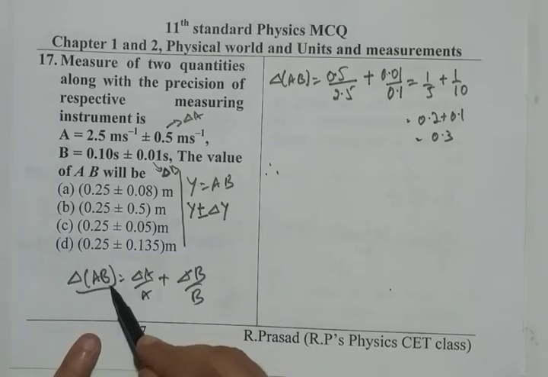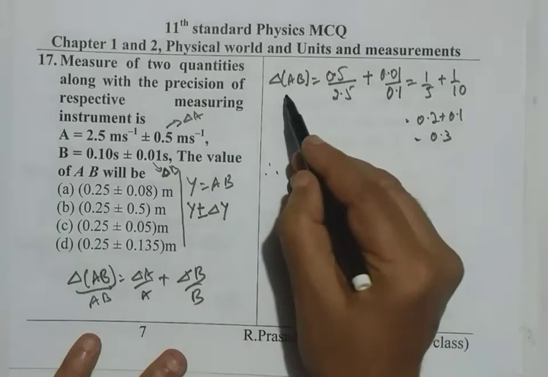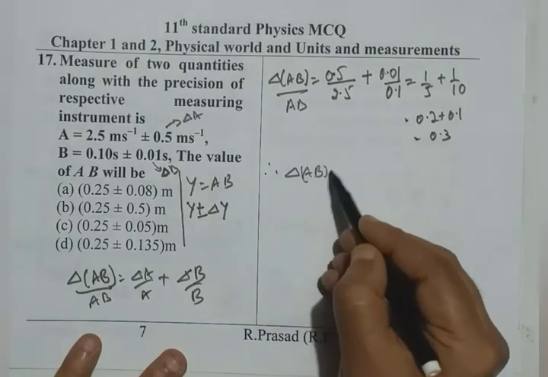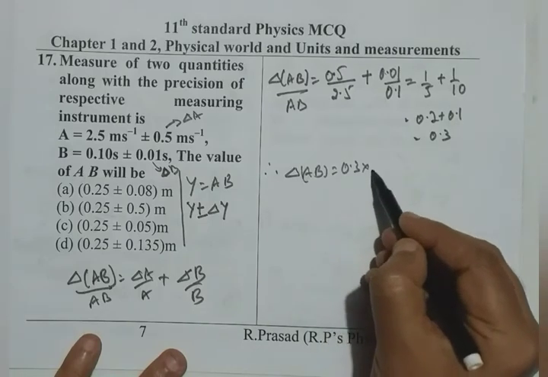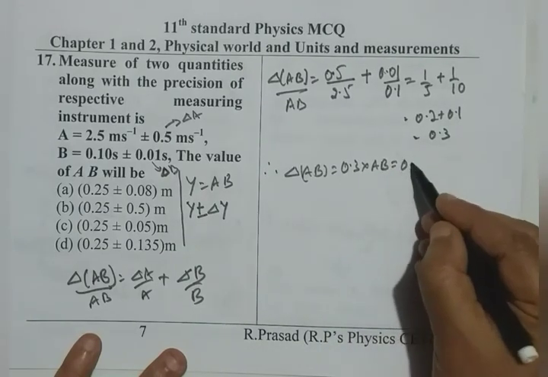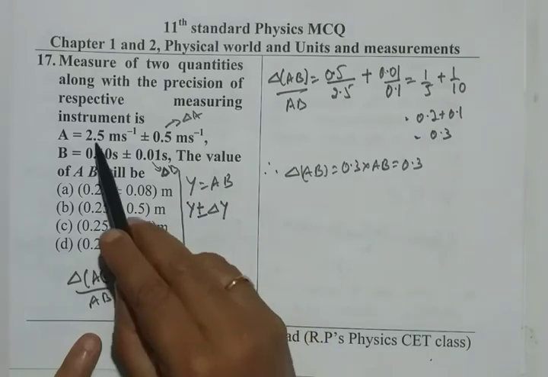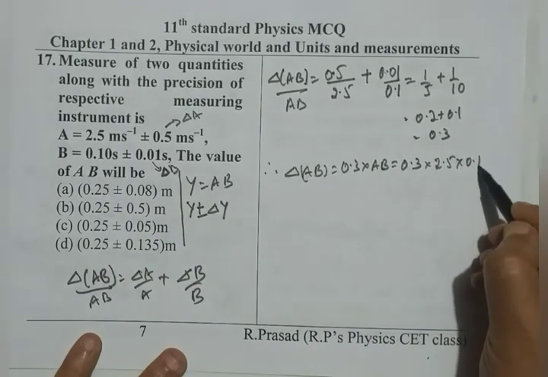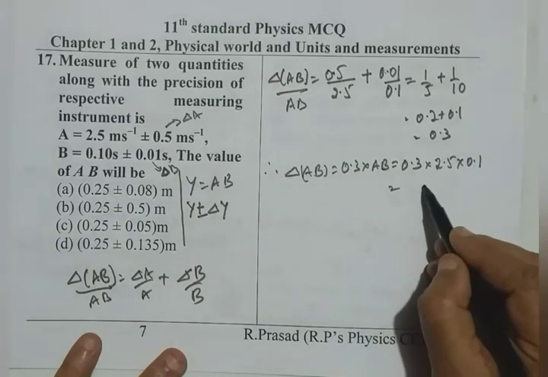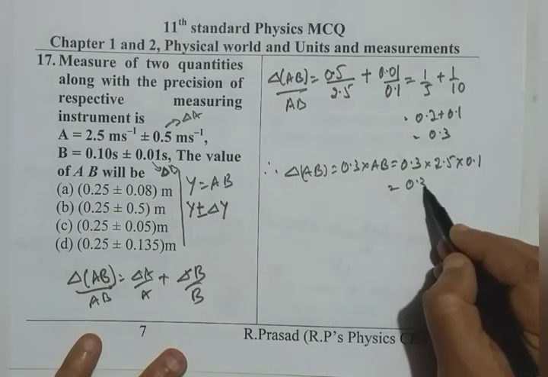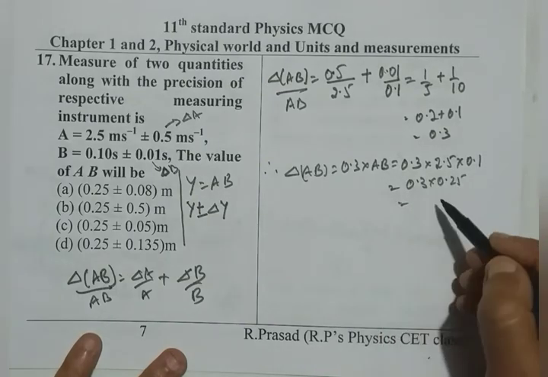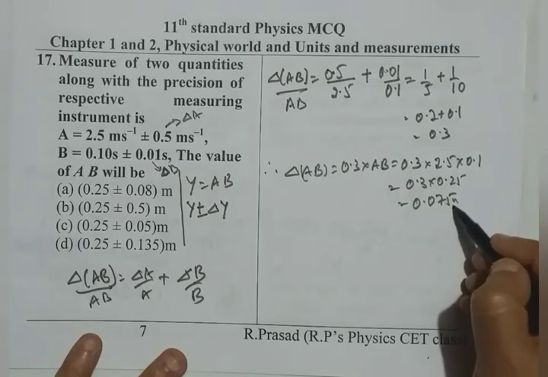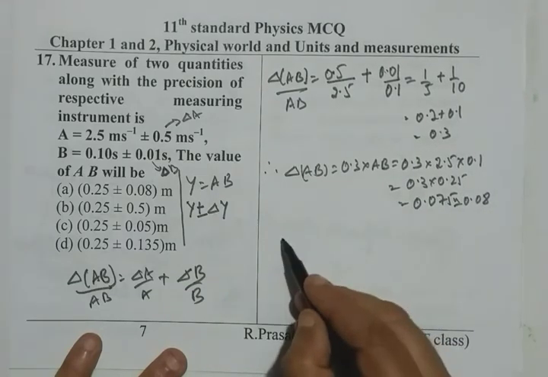In fact, this is delta AB by AB. Therefore, delta AB by AB is this one. Therefore, delta AB is 0.3 into AB. AB is 2.5 into 0.1. Therefore, 0.3 into 0.25, which is 0.075, which approximately 0.08 we can write.